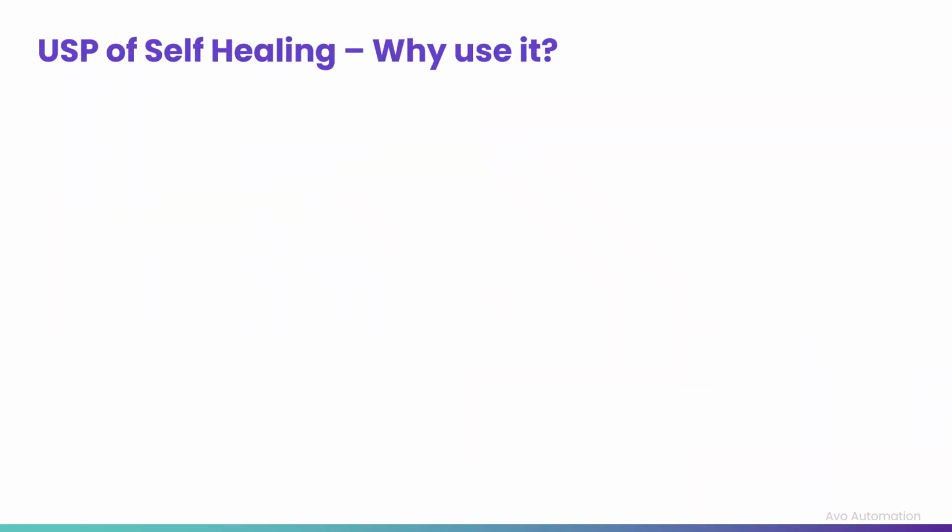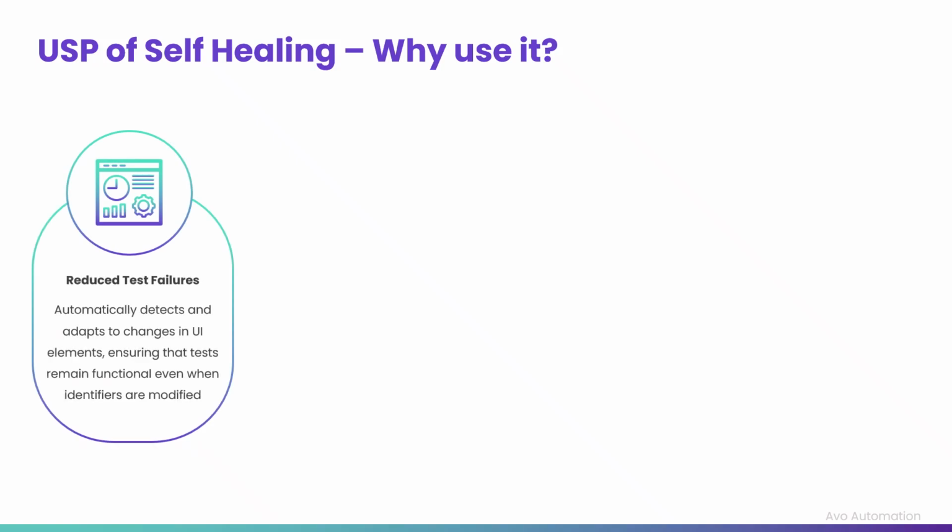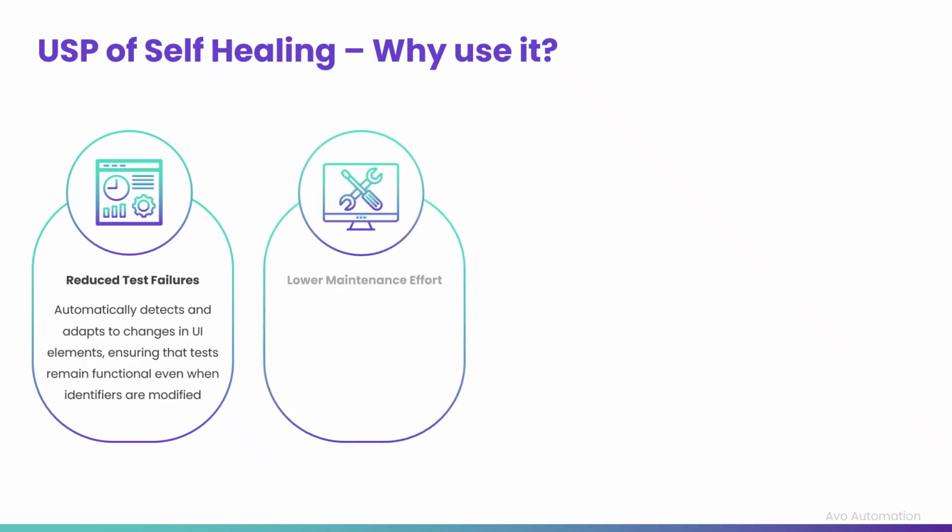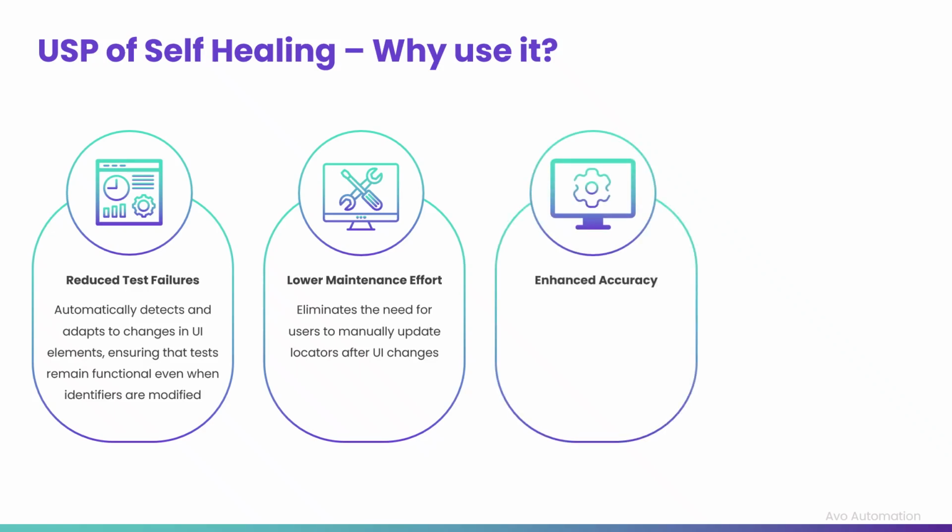Now that you understand the concept and usage of the self-healing feature, let us quickly list its USPs and why its usage is recommended. Reduce test failures. It automatically detects and adapts to changes in UI elements, ensuring that tests remain functional even when identifiers are modified. This minimizes disruptions and keeps the test suite stable over time. Lower maintenance effort. It eliminates the need for users to manually update locators after UI changes. This saves significant time and effort, allowing teams to focus on higher-value tasks. Enhanced accuracy.